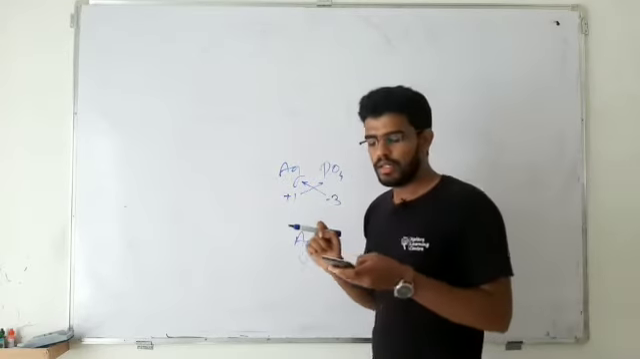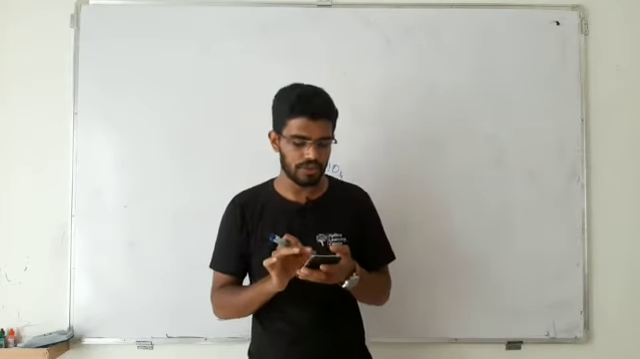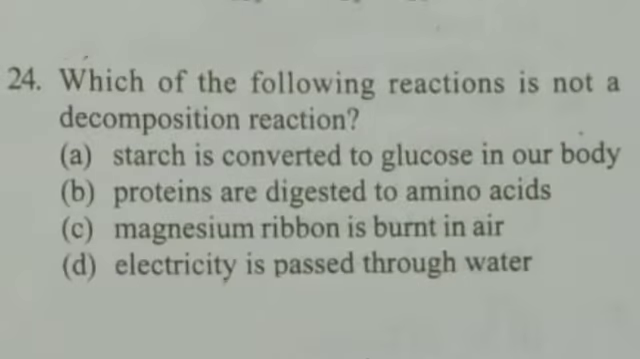So next question, question number 24. Which of the following reactions is not a decomposition reaction? They have listed 4 reactions there. Read the reactions carefully. Starch is converted to glucose in our body, the first option. Option B, proteins are digested to amino acids. Option C, magnesium ribbon is burnt in air. And option D, electricity is passed through water. Those are the 4 reactions there.